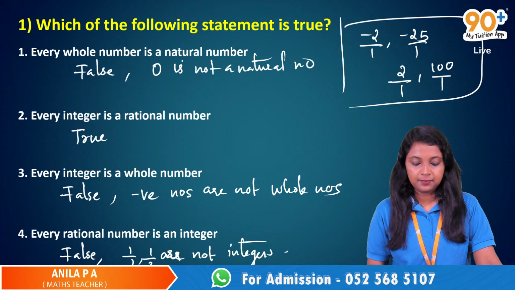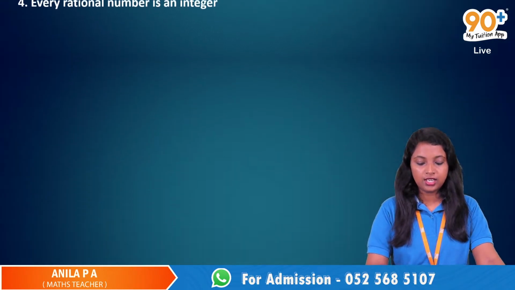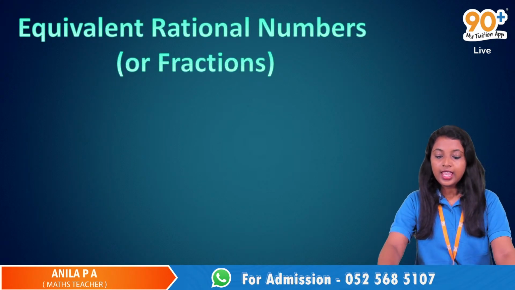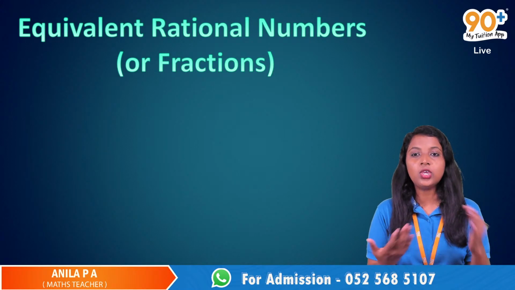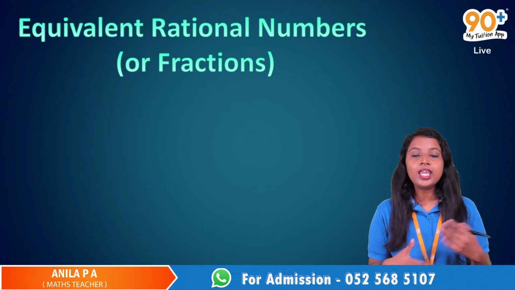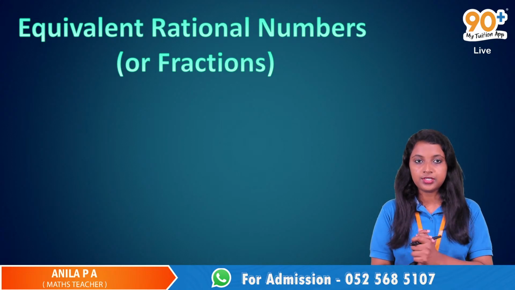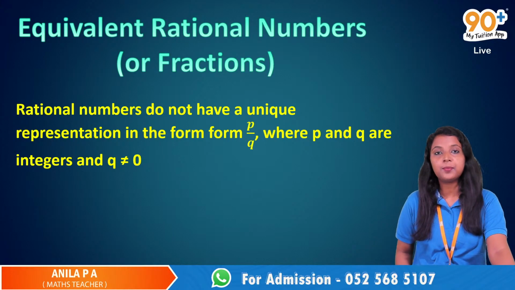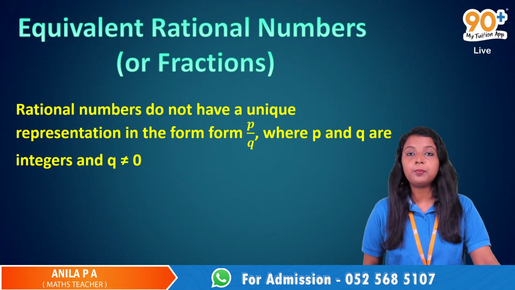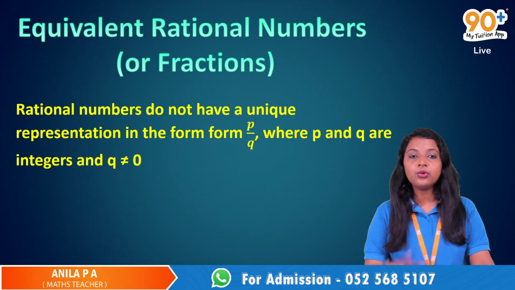Okay? And now we have equivalent rational numbers, or fractions. What are equivalent rational numbers? Rational numbers do not have a unique representation in the form p by q, where p and q are integers and q not equal to 0.